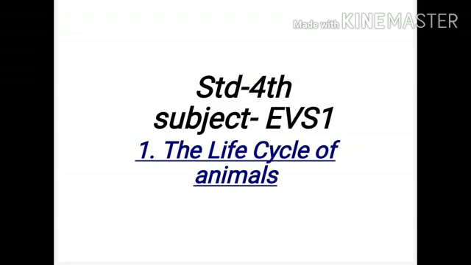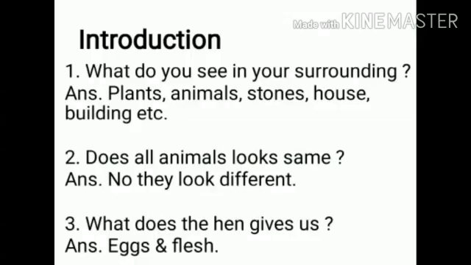Today we are going to learn the first chapter of EVS 1, the life cycle of animals. Before starting the lesson, let me ask you some questions. First question: what do you see in your surroundings? The answer is plants, animals, stones, houses, buildings, etc. Question number 2: do all animals look the same? No, they look different. Question number 3: what do hens give us? The answer is eggs and flesh.